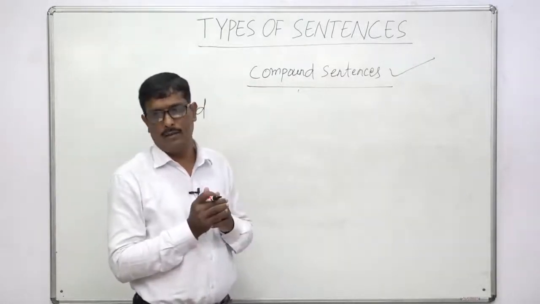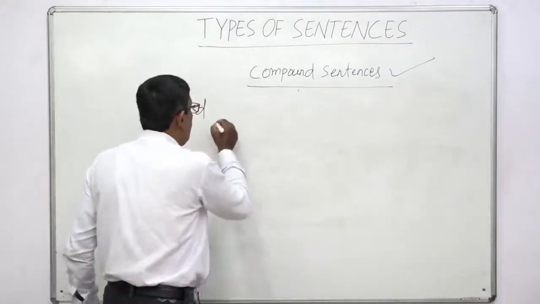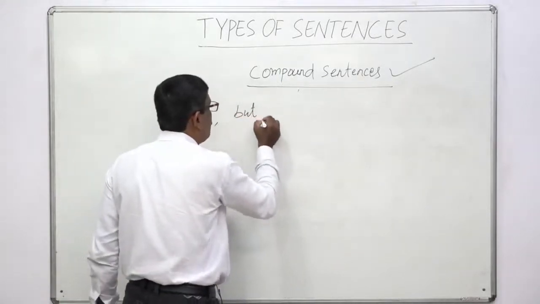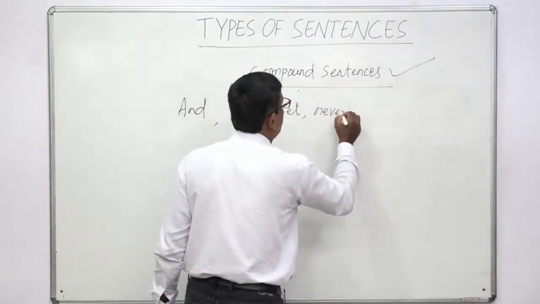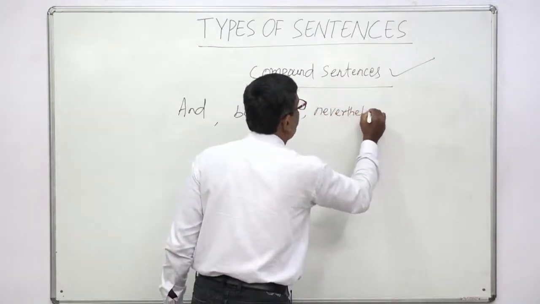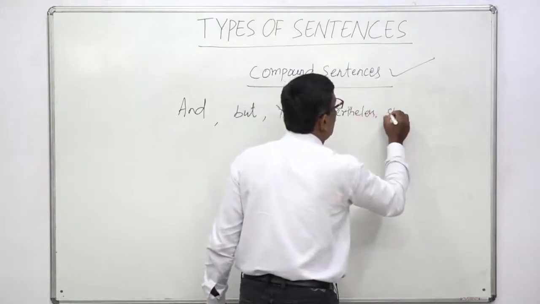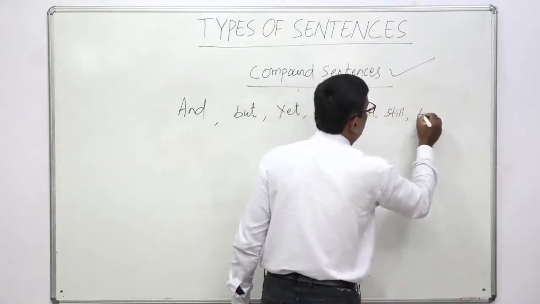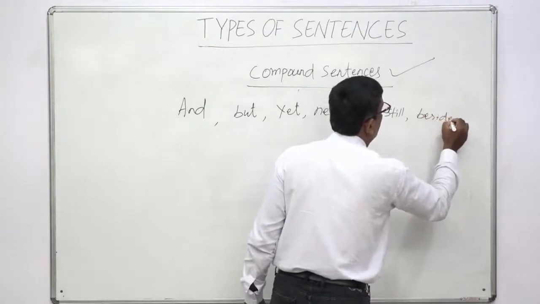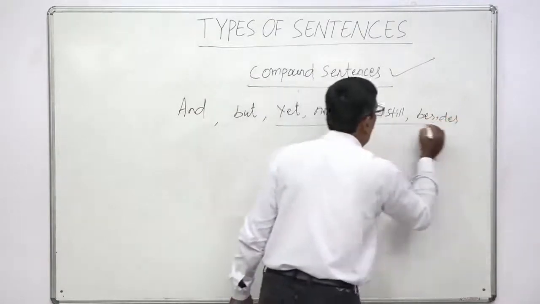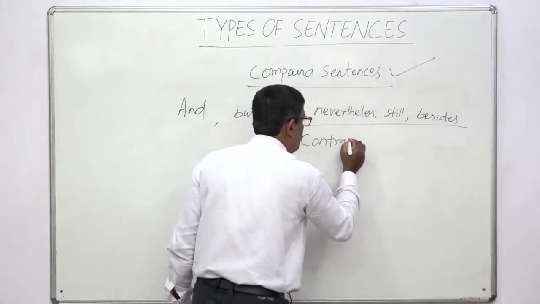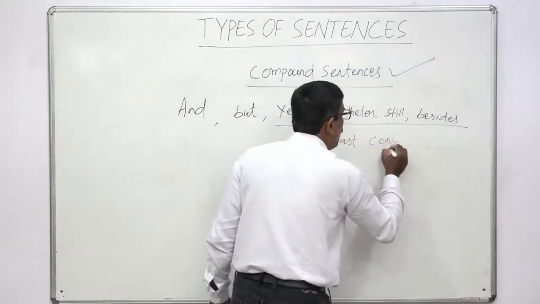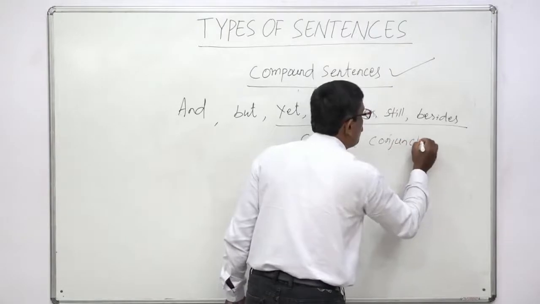We can combine. But you see, but, yet, nevertheless, still, besides, these conjunctions are called contrast conjunctions.